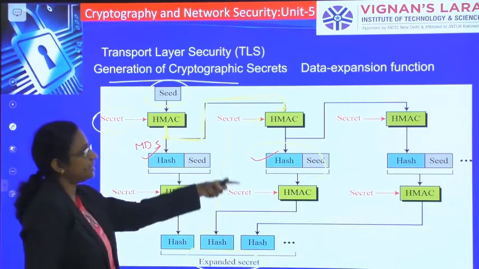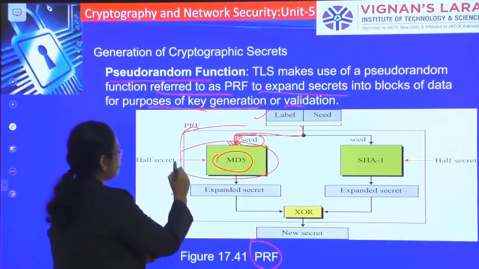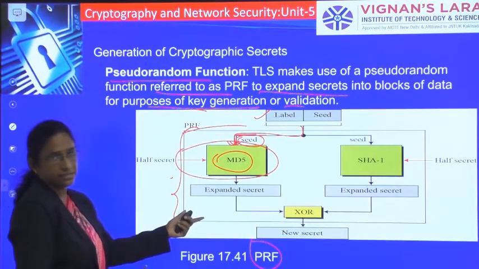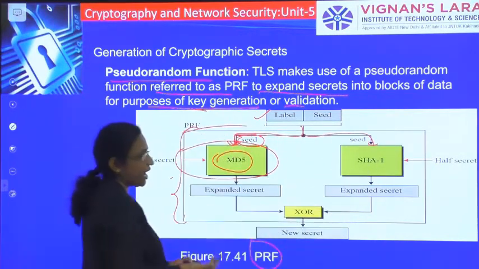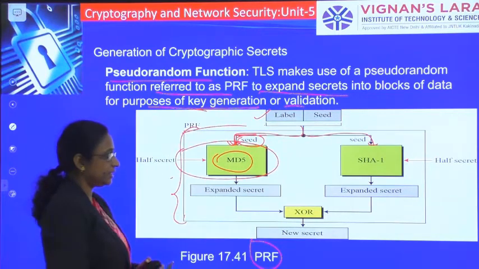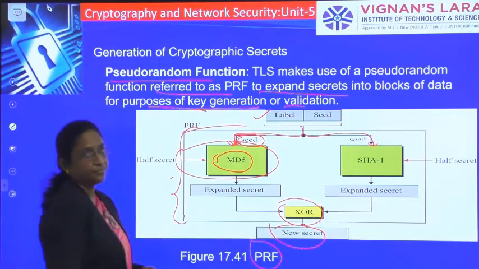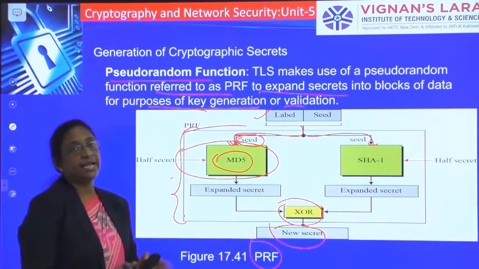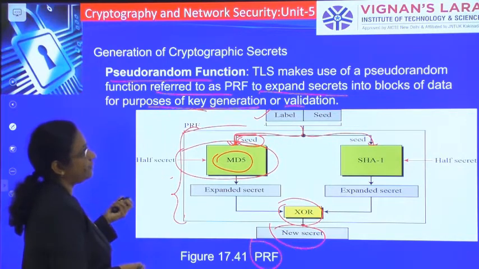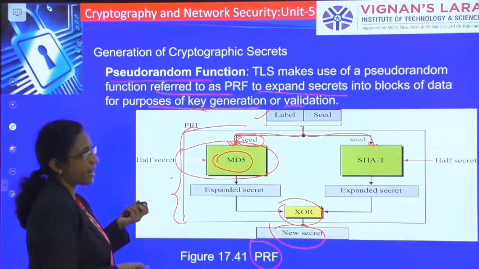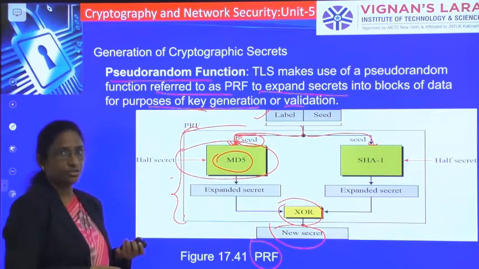By doing this data expansion function, you expand the secret. Similarly, with the seed, again you have SHA, and again you expand the secret, and after that you do an XOR and get a new secret. That new secret is an expanded secret. So that is the pseudo random function that is used to expand the secrets into blocks of data for the process of key generation or validation.